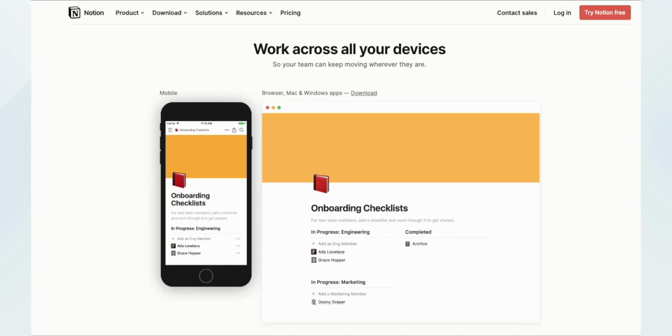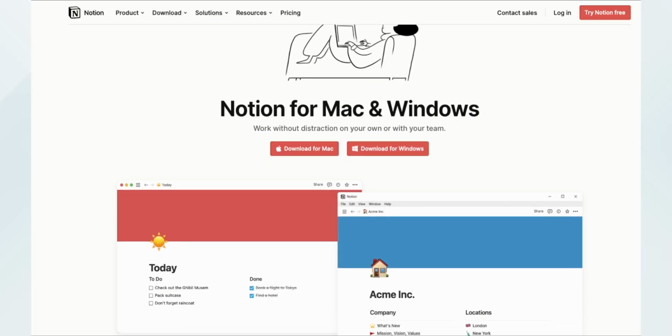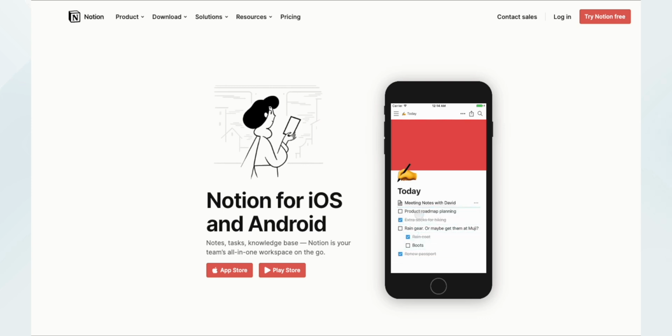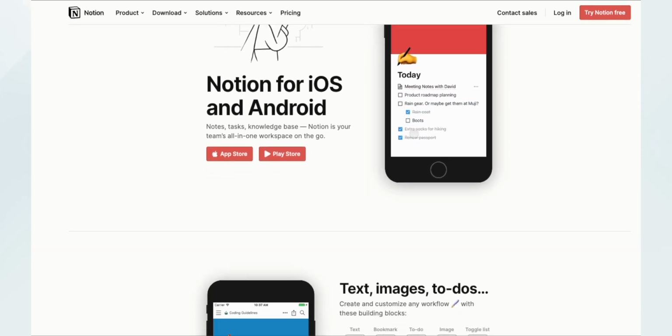And what's super sweet is that Notion syncs in real time and is also available for all of your devices other than your laptop or PC. It is also available for your phone and tablet, where it is compatible with Mac, Windows, Android, and iOS devices as well.